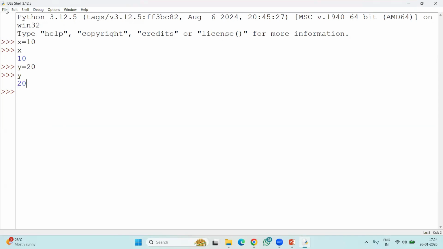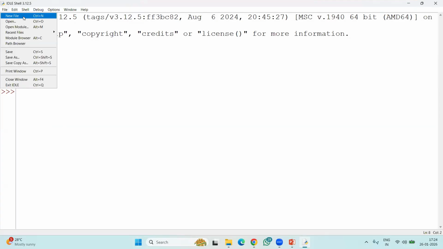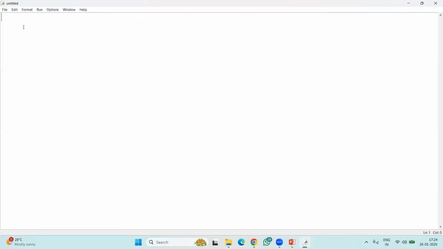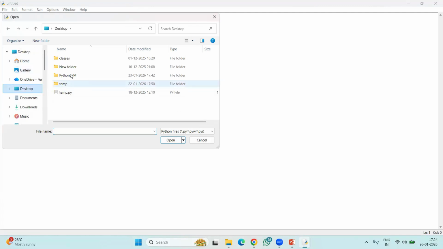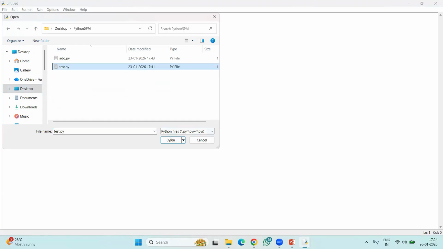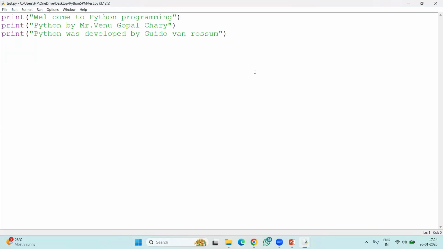But here you have a file menu, and if you choose the new file option, now you can see the batch mode. Here we can write a set of instructions, save it and execute it. Already in the last session I wrote some programs. Let me open them here, on the desktop, in the Python 5pm folder. Test.py, open it once.